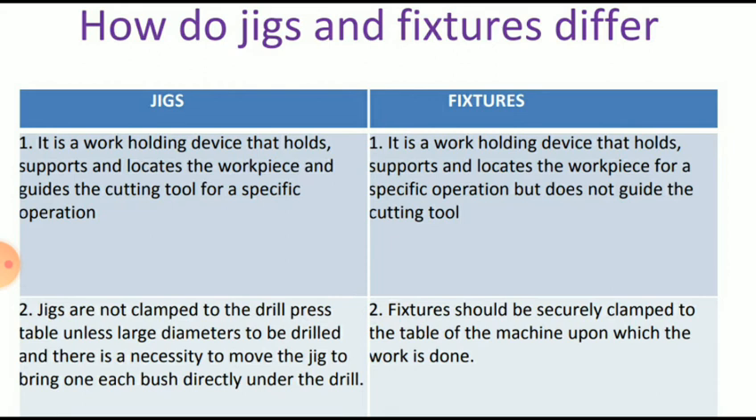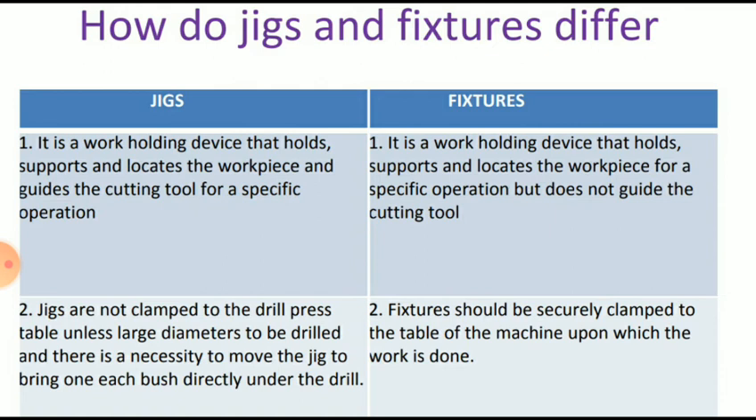Regarding a jig, it is a work holding device that holds, supports and locates the workpiece and guides the cutting tool for a specific operation. But in the case of a fixture, it is a work holding device that holds, supports and locates the workpiece for the specific operation but does not guide the cutting tool. So that is a major difference between jigs and fixtures.